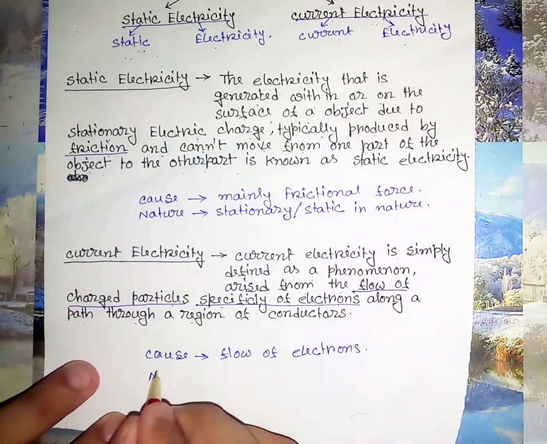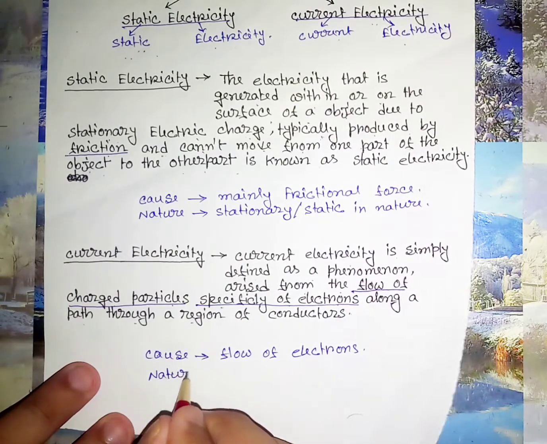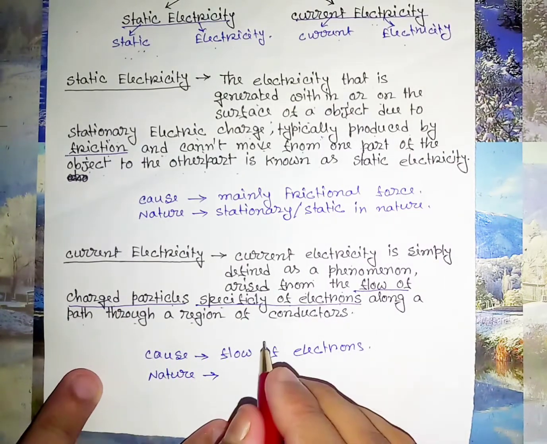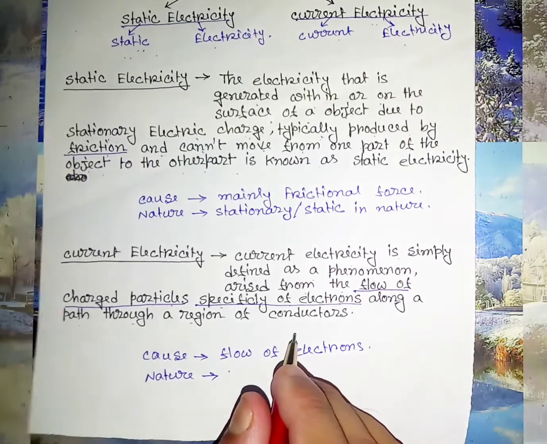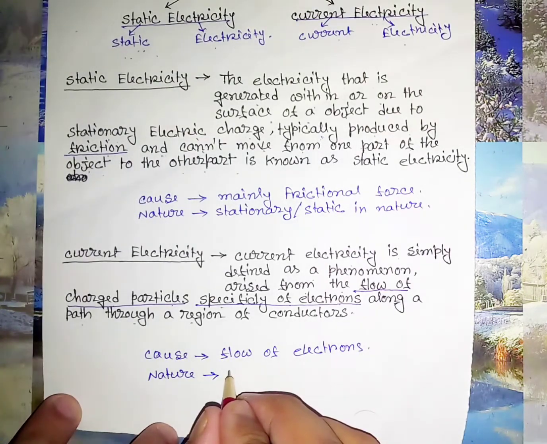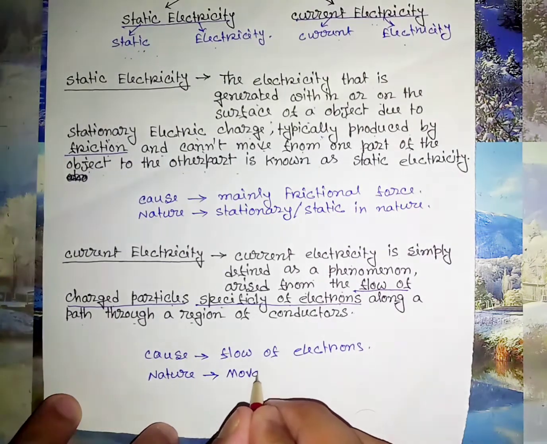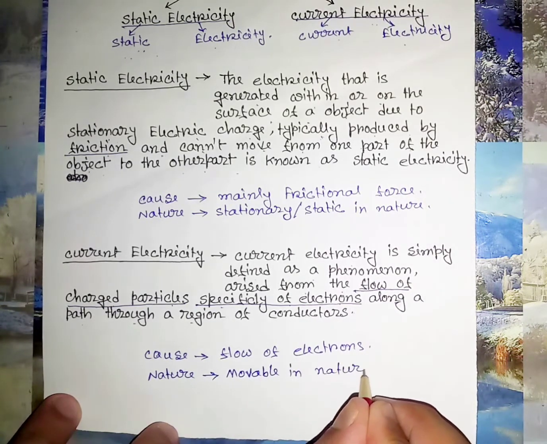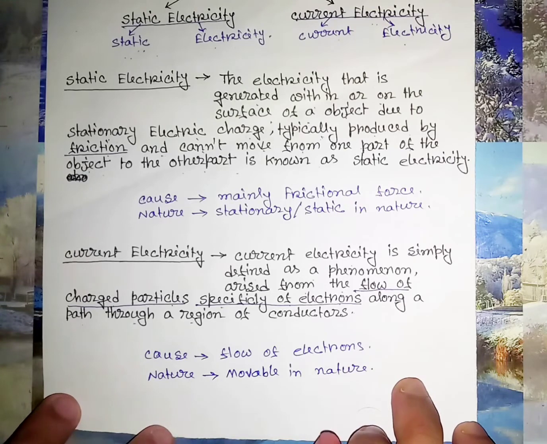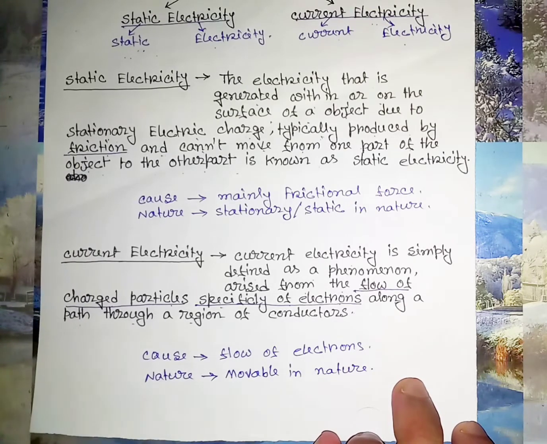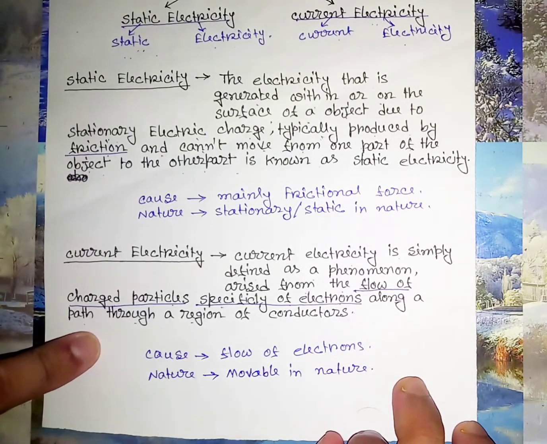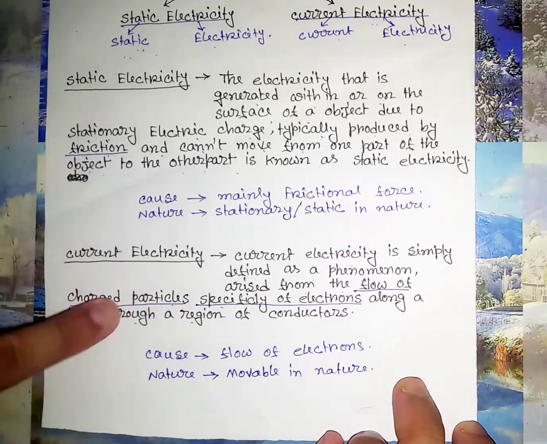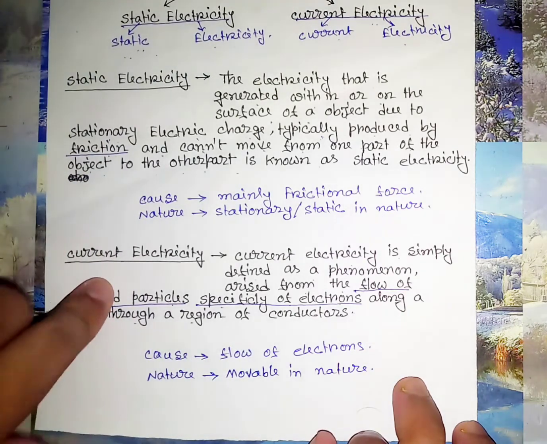Now, what is the nature of current electricity? Current electricity is basically of movable type. The electricity can move from one part to another. Movable in nature. Now, on the basis of these two points, you will clearly differentiate between these two types of electricity.